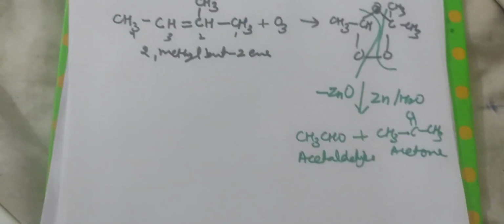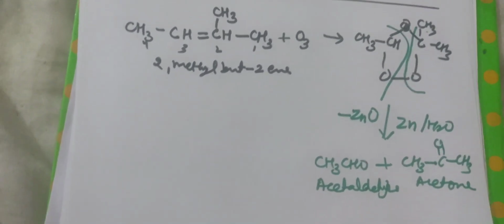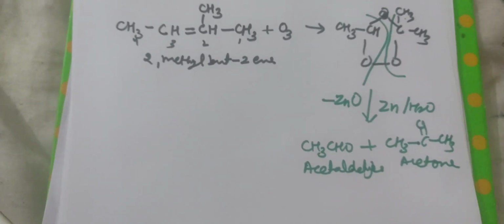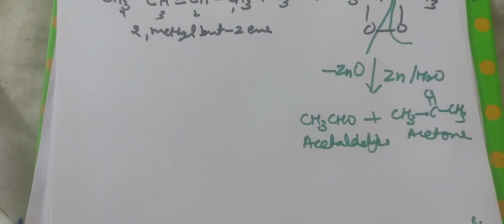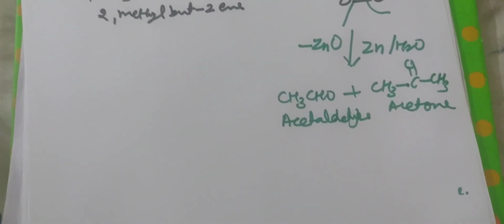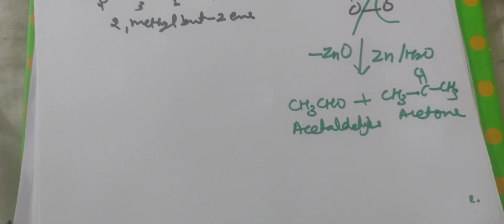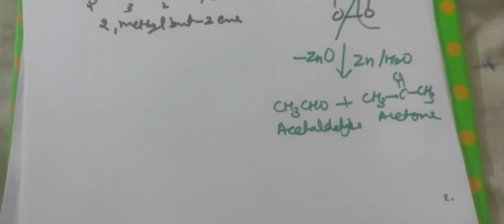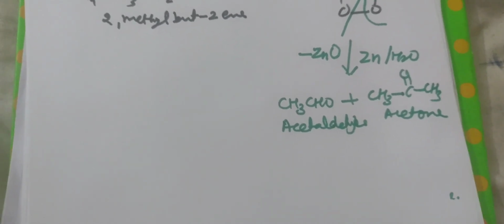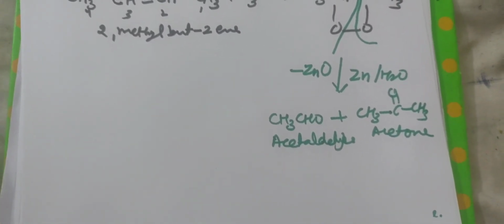And when an unsymmetrical alkene like 2-methylbut-2-ene reacts with ozone, it gives acetaldehyde as well as a ketone. So in this part we have discussed Grignard reagents and the preparation of aldehydes and ketones from alkenes. The next preparation method we will discuss in our next part.